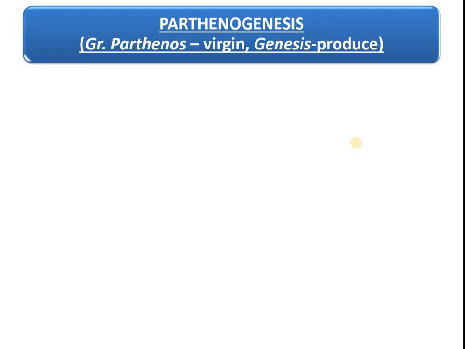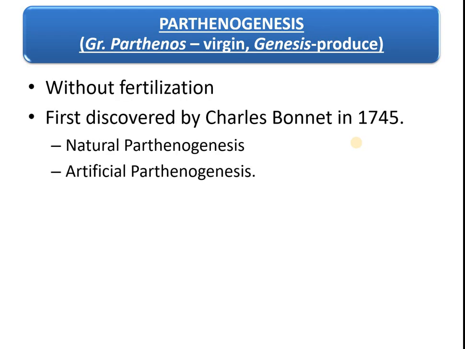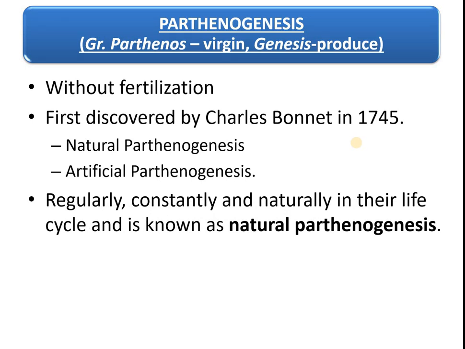And next comes parthenogenesis. So what is the meaning of parthenogenesis? It is a very important 5-mark question. Parthenogenesis means without fertilization. So parthenos, virgin. So there is no fertilization that takes place. Genesis, reproduce or produce or formation. So by virgin they produce their young ones. It was first discovered by Charles Bonnet in the year 1745.